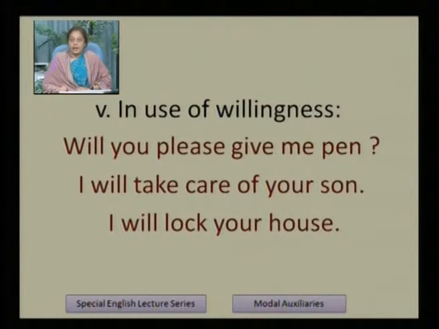In use of willingness, likeness, also we have to use will. Will you please give me pen? I will take care of your son. I will lock your house. These are the sentences which express willingness. Will you please give me pen? I will take care of your son. This is willingness. I will lock your house. There is no promise. There is no threat, but simply willingness.